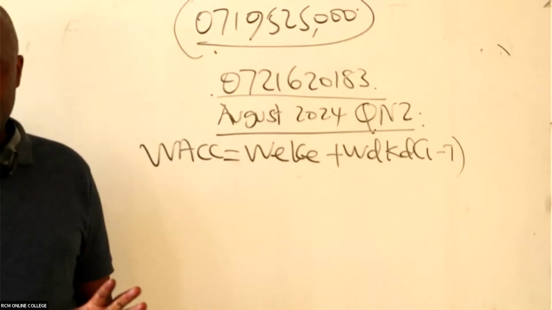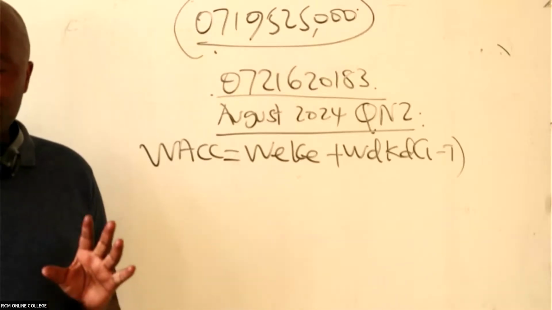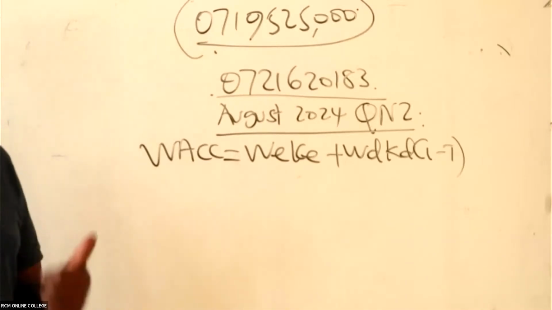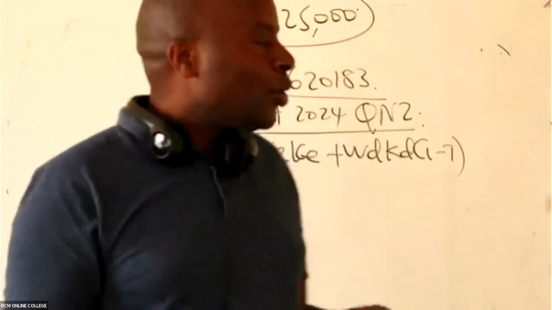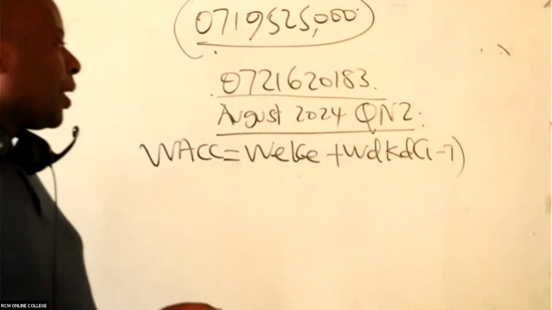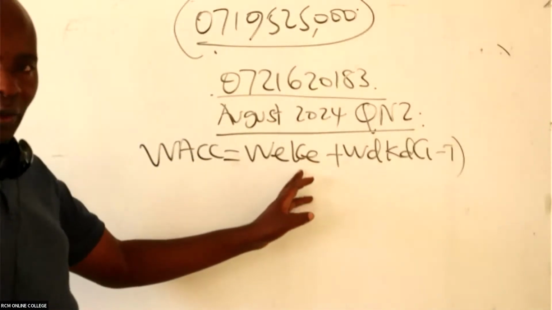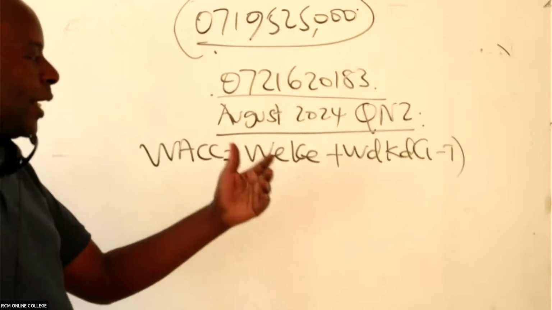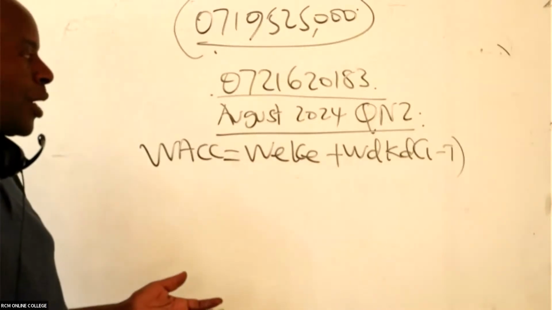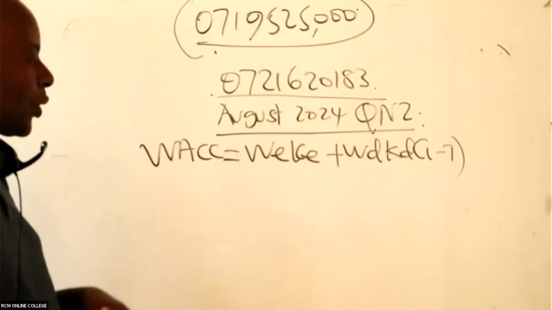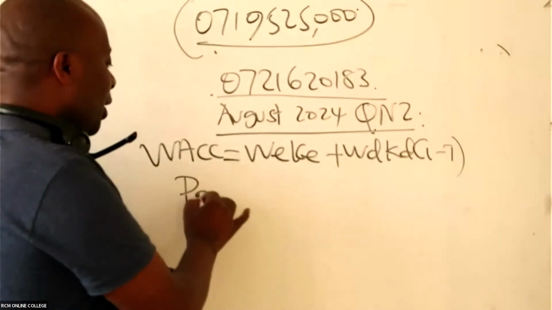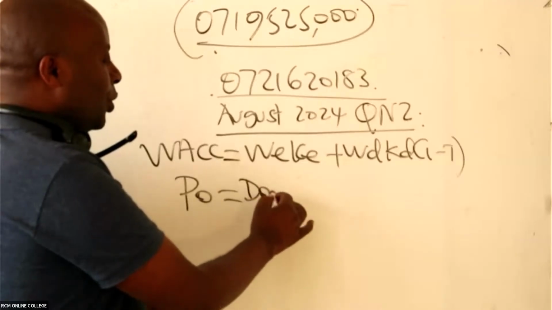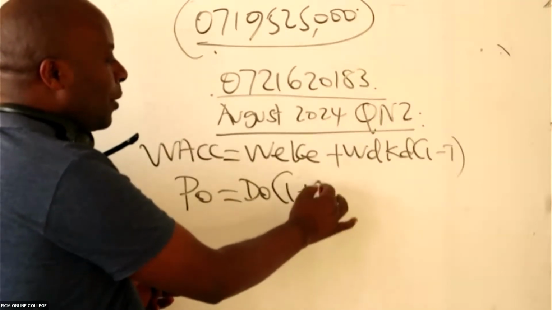When I look around in this question, I know the technical area. A good finance student should be able to know the technical areas. I know here I've been given everything except the cost of equity. How do I get cost of equity? For those who are in my class, I told you, if you remember very well, PO equals DO into 1 plus G.